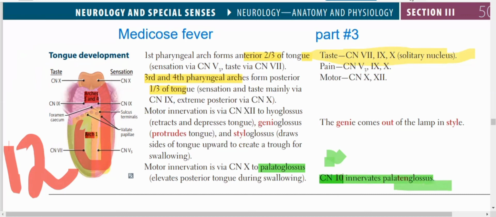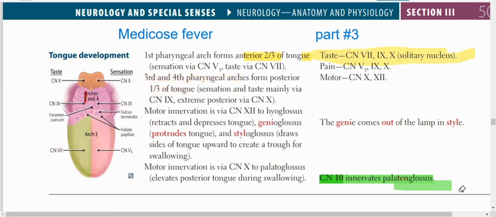That's why motor innervation is important. All the muscles of the tongue are supplied by the 12th nerve, the hypoglossal nerve, but the palatoglossus, which is the exception, is supplied by cranial nerve number 10.